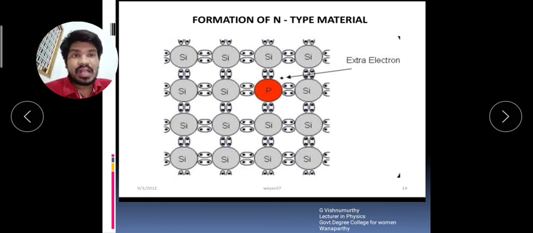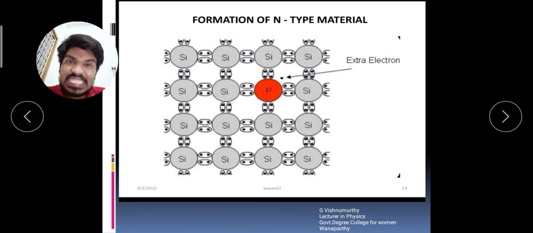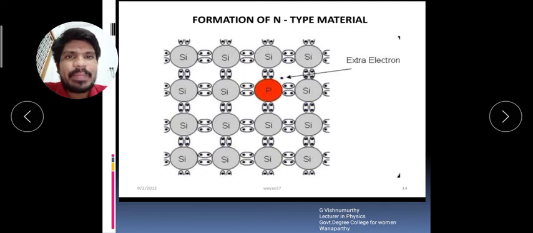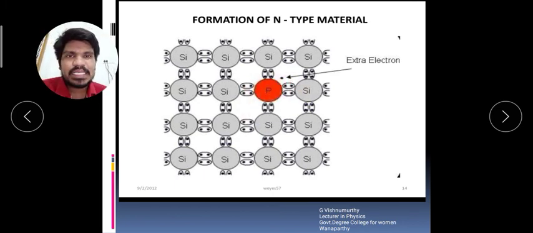How is N type material formed? When we add pentavalent impurities to the intrinsic semiconductor, we get the N type material. For example, phosphorus is a fifth group element, or pentavalent element.